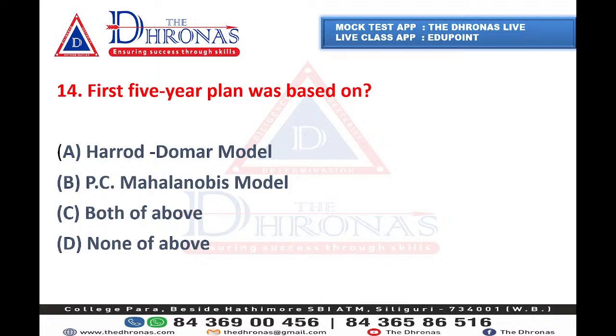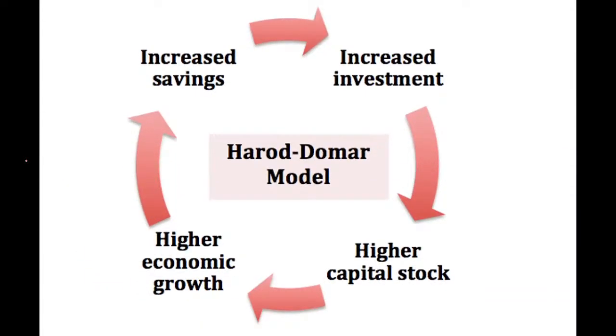So you know the Harrod-Domar model, but to give you a picture, that's why I chose this question. What is the Harrod-Domar model? It says you need to increase your savings in order to invest, and if you invest, there will be higher capital stock. If capital increases, then economic growth will be inevitable. Savings is the main reason for economic growth. Yes, Rohit Mahato, you are absolutely correct. This saving-investment model is basically called the Harrod-Domar model.